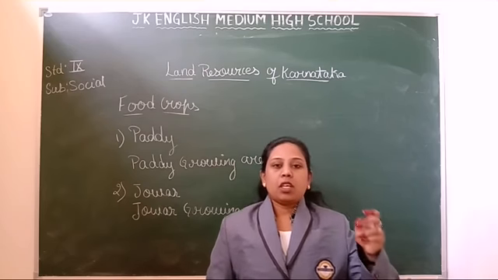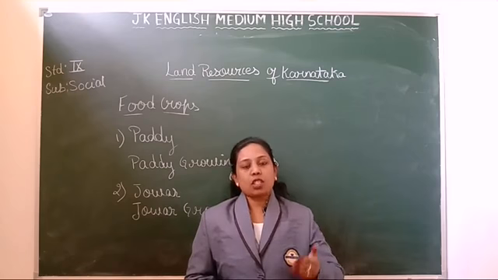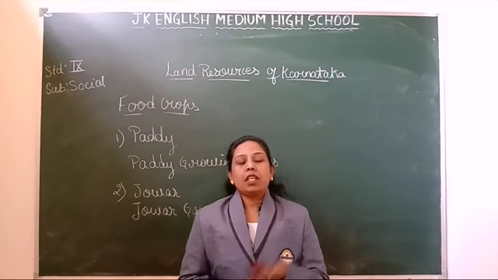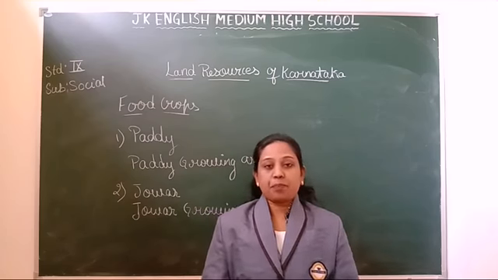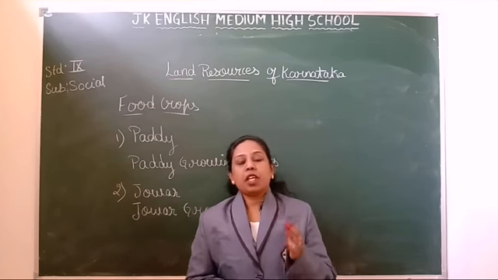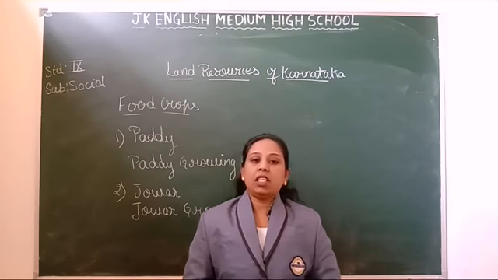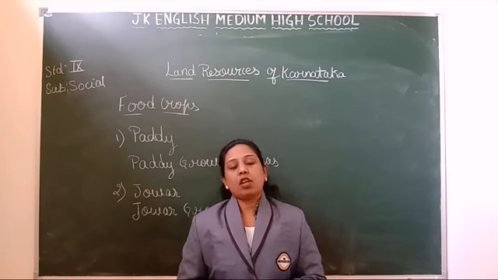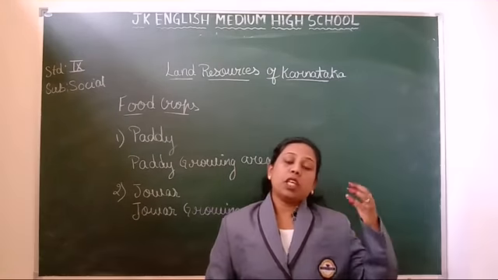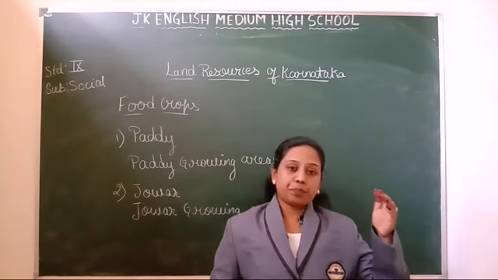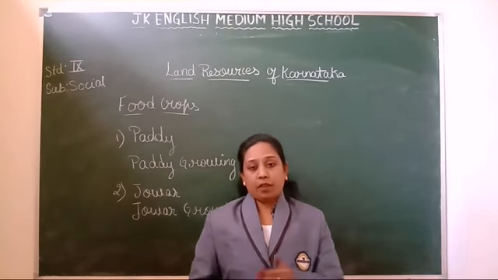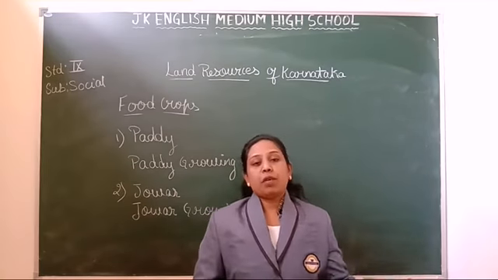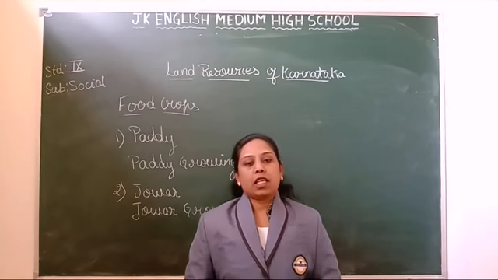Nearly 70% of paddy is sown, that is, the seed is put, during the month of June to August. Why in the month of June to August? Because it is the rainy season. And harvesting, means cutting, is done during the months of November and December. It is also called a kharif crop. Why is it called a kharif crop? Because it is sown in the months of June to August and harvested in the months of November to December. So it is called a kharif crop.